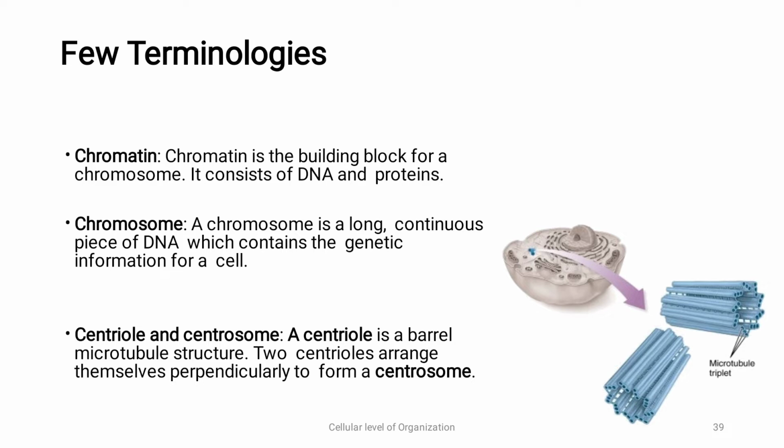Next is centriole and centrosome. A centriole is a barrel-shaped microtubule structure. Can you see this diagram? Now this is a centriole, and these three units which are forming one long strand are called microtubules. When the cell is dividing, the centrioles are present in that region.